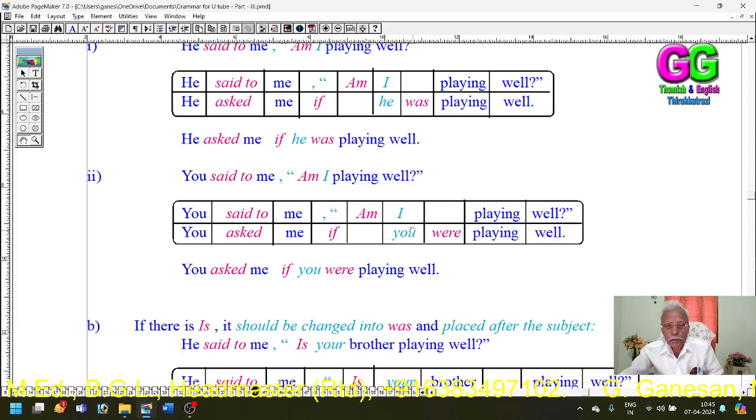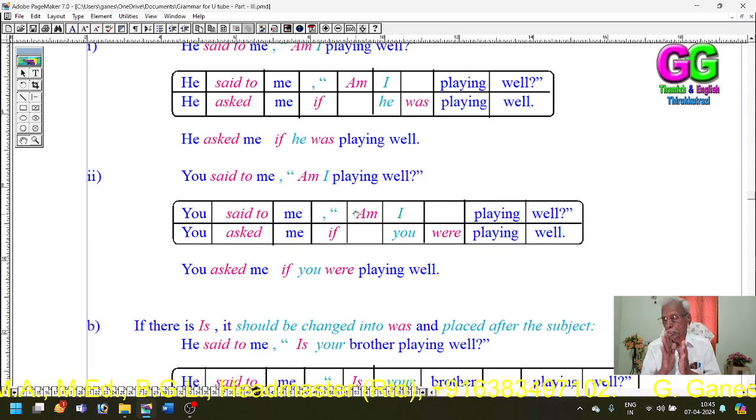So the past plural of am is were. As here the subject is you, the past verb were has been used here.